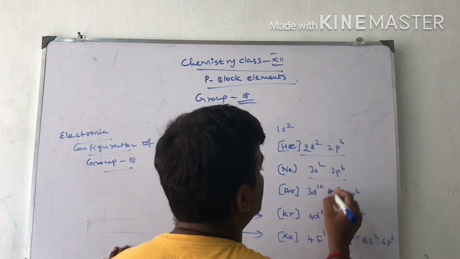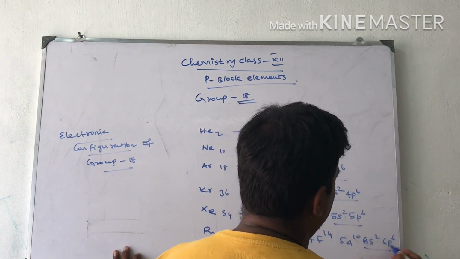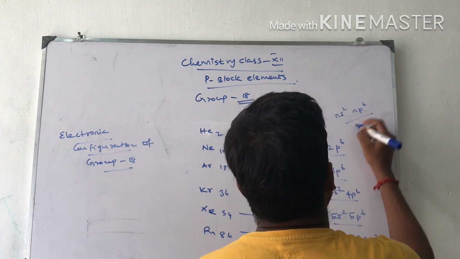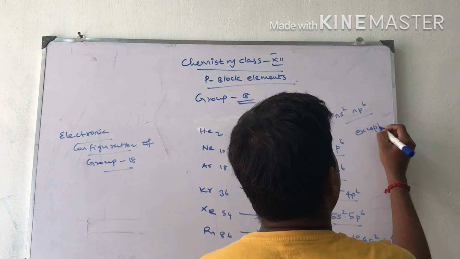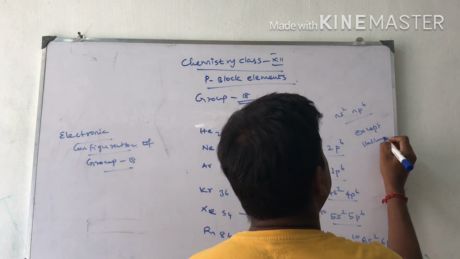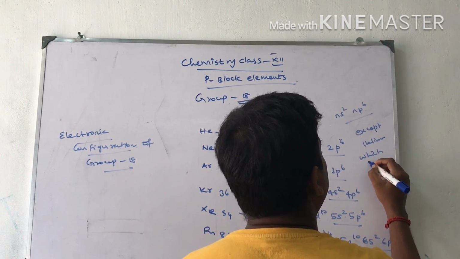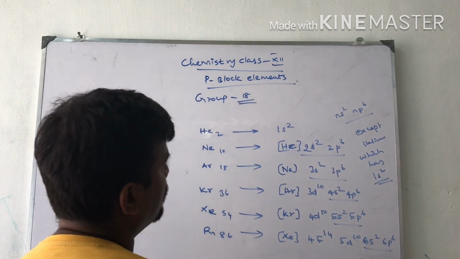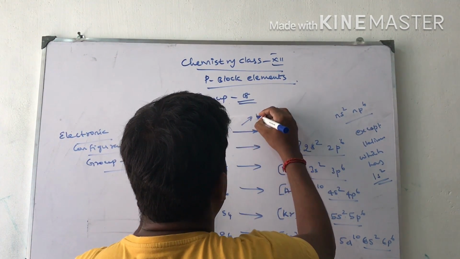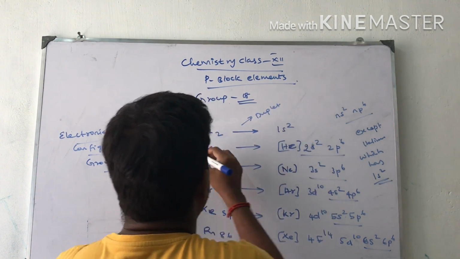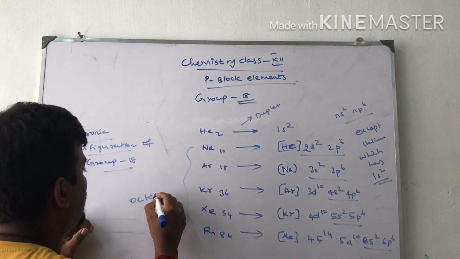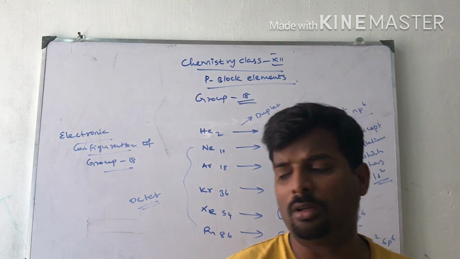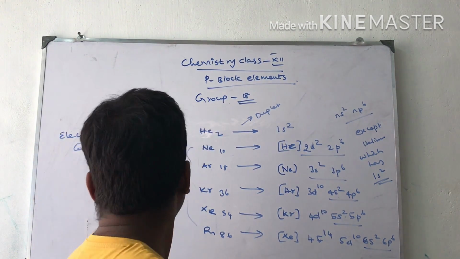So the outermost electronic configuration of the noble gases is ns2 np6, except helium, which has the 1s2 configuration. So this configuration is called a doublet, and the ns2 np6 configuration is called an octet. The outermost shell is filled with 8 electrons, which means highly stable.